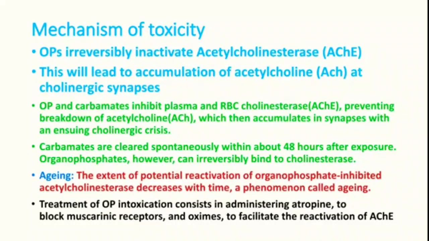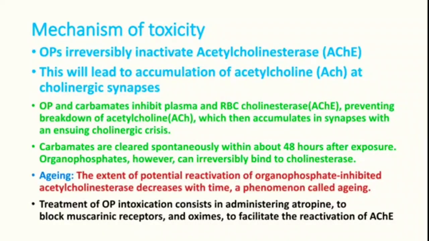We will discuss aging. It's a process that affects the potential reactivation of organophosphate-inhibited acetylcholinesterase, and it depends on time. So when the time of binding increases, that will produce complete irreversibility of this process.